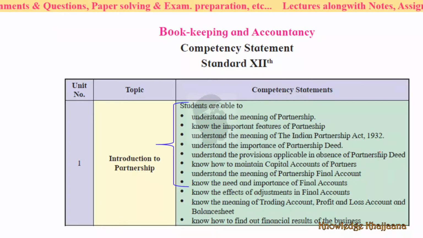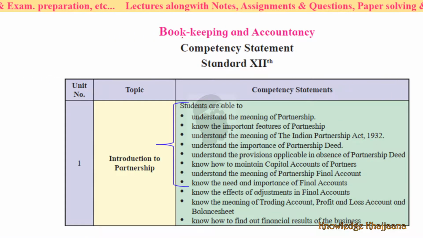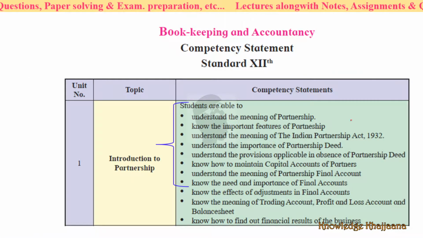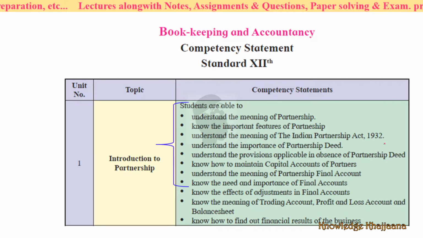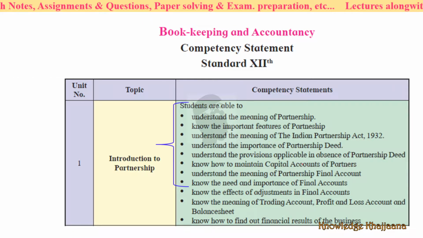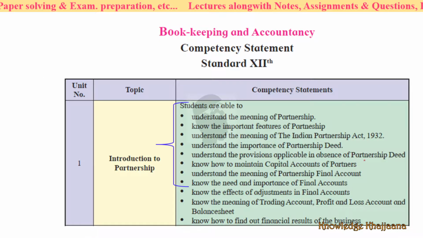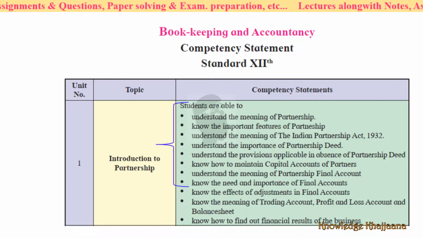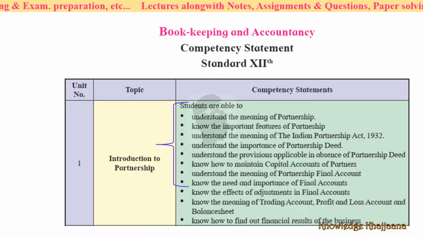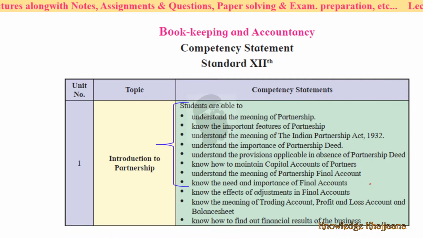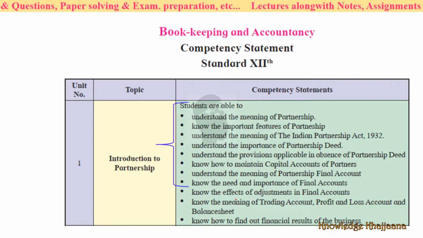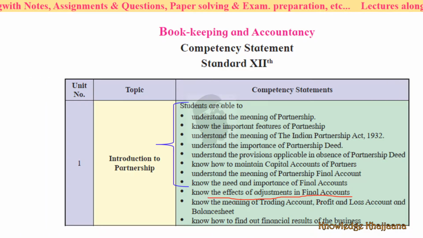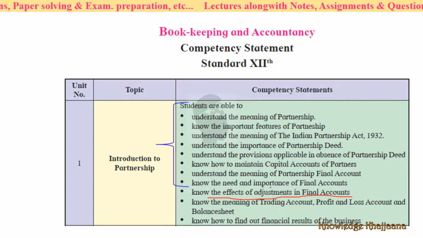Now you are able to understand the different competency levels as described by the Balbharati book. So you know so far the meaning, importance of the partnership deed, provisions applicable in absence of a partnership deed, how to maintain the capital accounts, and the meaning of partnership final accounts. Know the need and importance of final accounts. Now what we are learning these days is the effects of adjustments in final accounts. In our earlier lectures we have already seen the different adjustments and their effects.